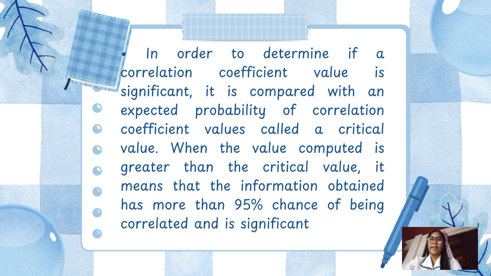So we do the checking by comparing our calculated correlation number to a fixed standard number called a critical value. If yung calculated number natin is bigger than the critical value, it means there is more than 95% chance the connection is real. So we say it is significant if the two things truly relate to each other, not just by accident.